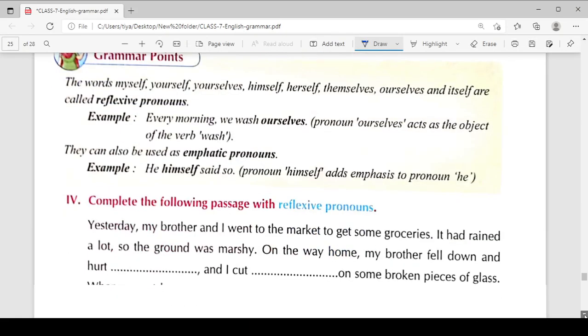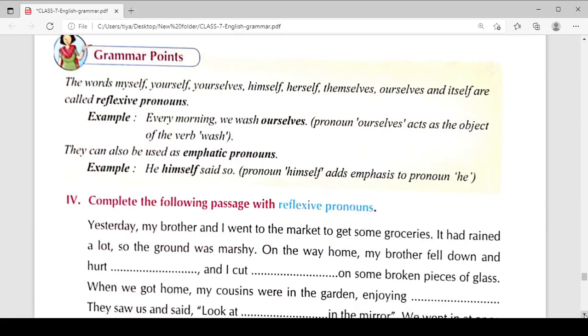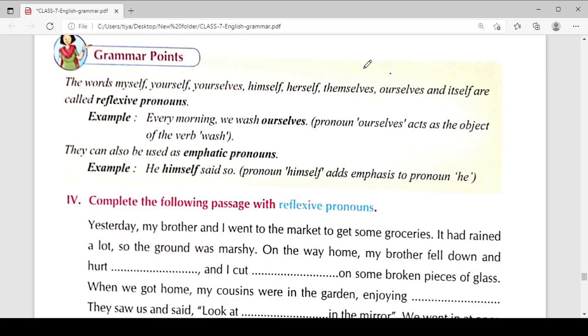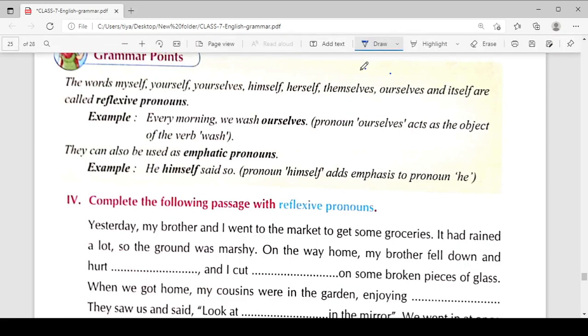The words myself, yourselves, himself, herself, themselves, ourself, itself are the reflexive pronouns. मतलब वही possessive case pronoun में जब आप reflexive लगा देते हो, मतलब आप लोग selves लगा देते हो, तो वो आपके reflexive case pronoun हो जाते हैं। ओके, तो just keep remember all these things।